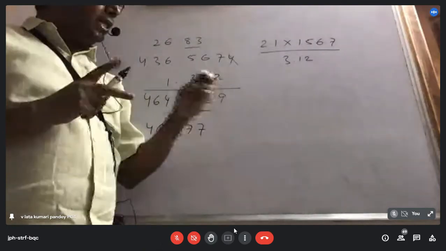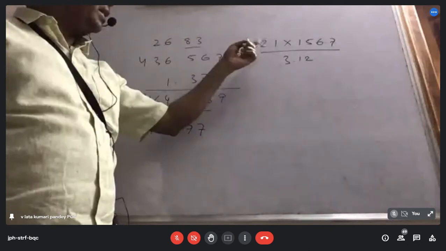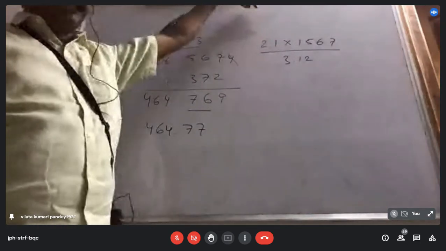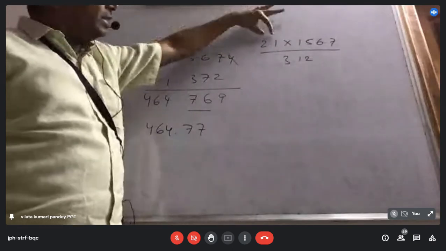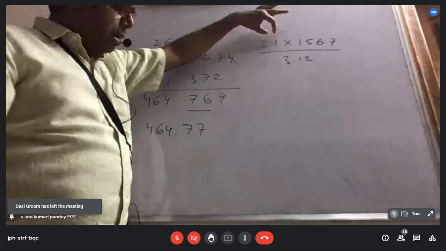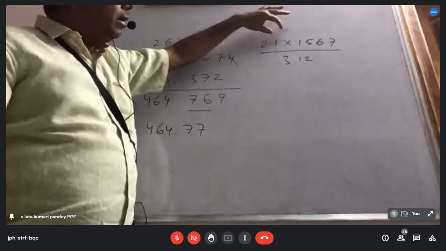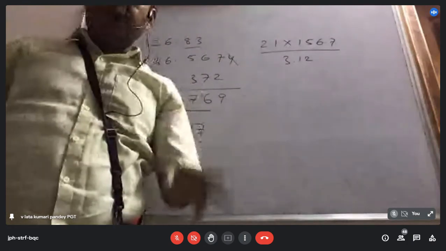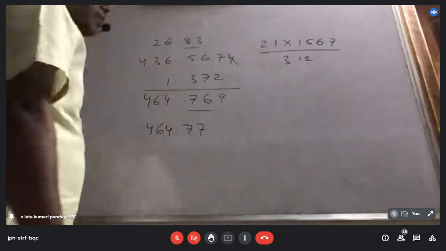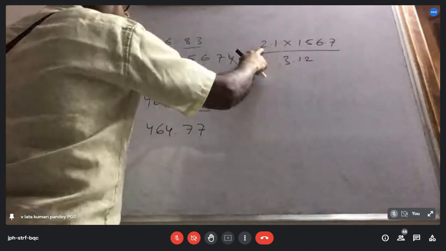Here we are not looking at the number of digits after the decimal. Here we have to see the total significant figures. This number has the least significant figures, that is 2 digits, so the final answer should contain only 2 digits. If you observe here, it is approximately 300. This is approximately